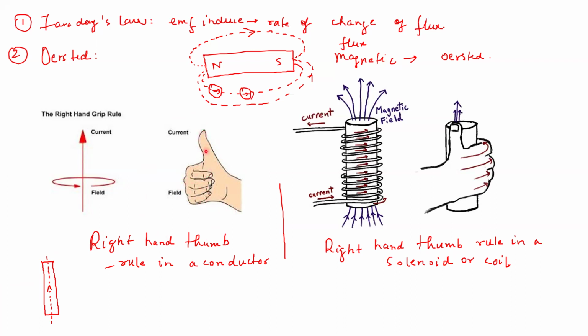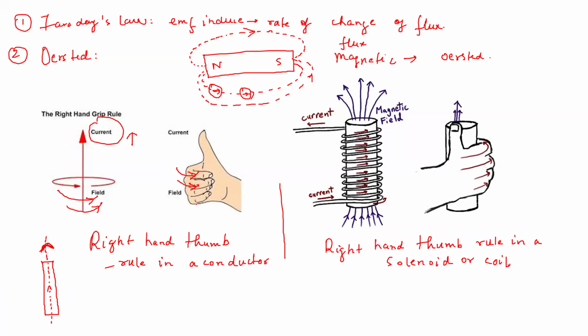You have to put the thumb in the direction of current. In this case the current is flowing upwards. So you put the thumb in the direction in which the current is flowing, and the curl of the fingers will show you the direction of the magnetic field.